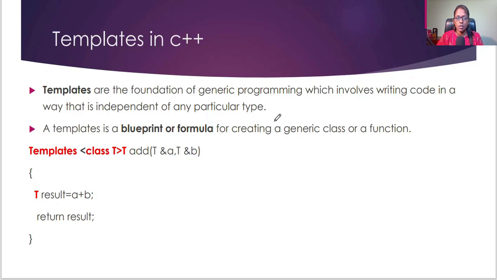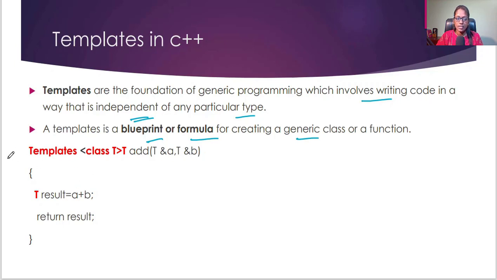So templates are the foundation of generic programming, which involves writing code in a way that is independent. Independent means you can write any type that will be acceptable. Okay, that is independent of any particular type. A template is a blueprint or formula for creating a generic class or a function.